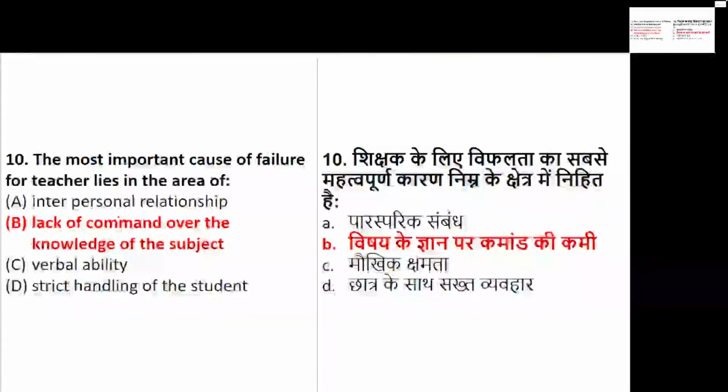Please try to understand. Teacher's role is not very keen in interpersonal relationship, verbal ability, or strict handling. But if the teacher does not know the subject knowledge, then it indicates the main cause of failure.